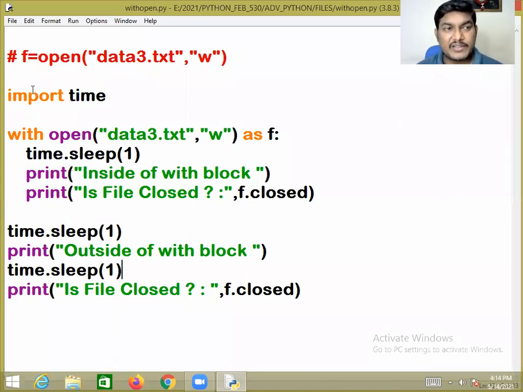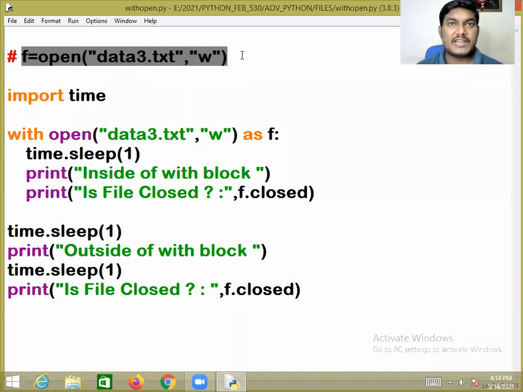But if you open the file in the normal open mode, after all file operations, means after writing the data or after reading the data, it is mandatory to close the file explicitly. But whenever you open the file using the with keyword, you do not require to close the file explicitly. Rather, the file will be closed automatically whenever the control comes out from the with suite. That is the point, generally.